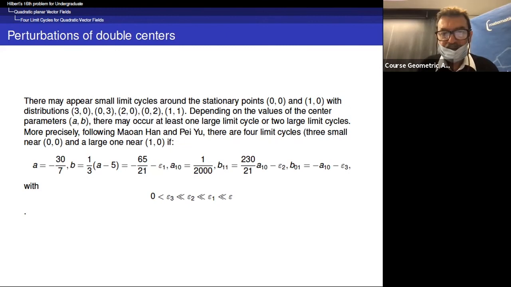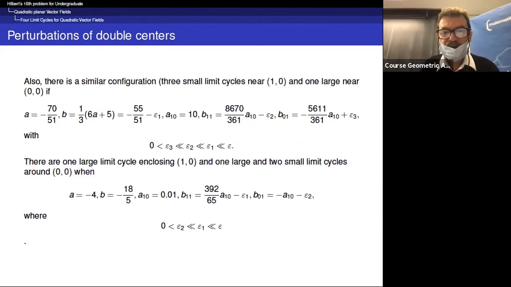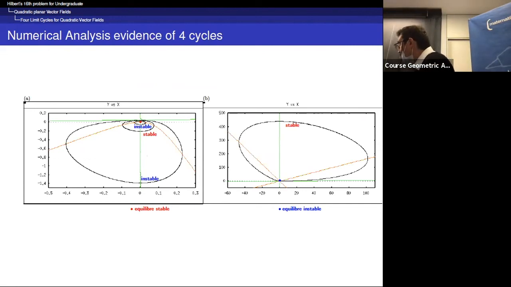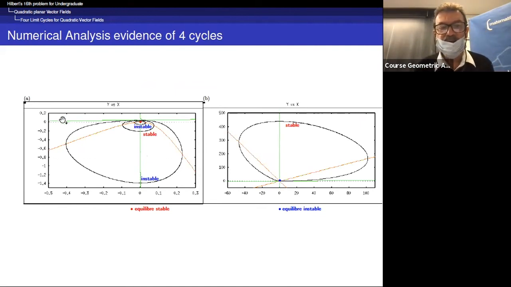In fact, this is another similar configuration. This is a picture which has been obtained by Mathieu Desroches within the audience in Bilbao. This is one example which comes from the article of Maoan Han and Pei Yu. And so we see, in fact, in one of these, these are the two stationary points.